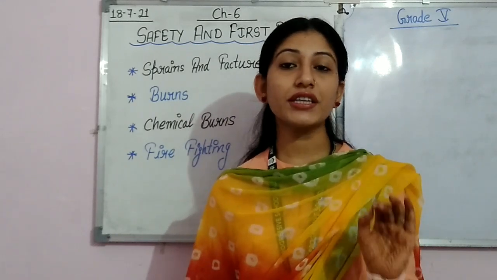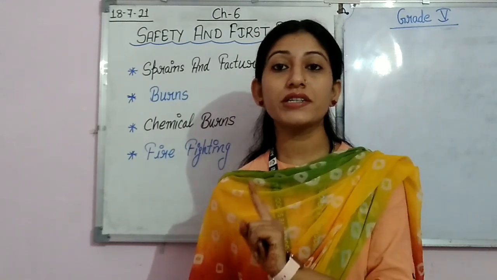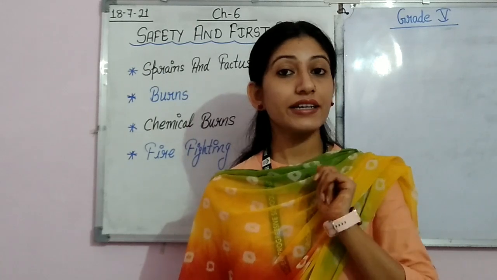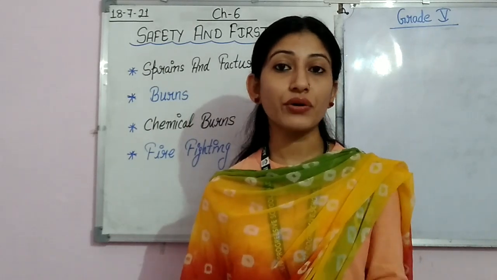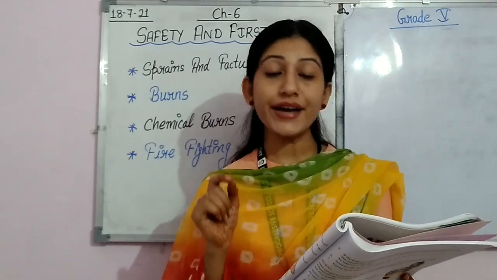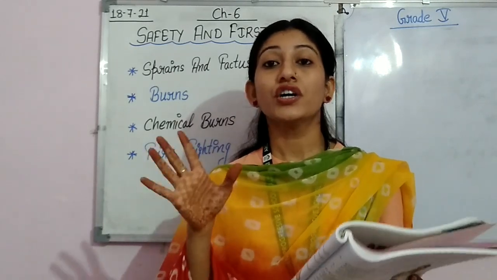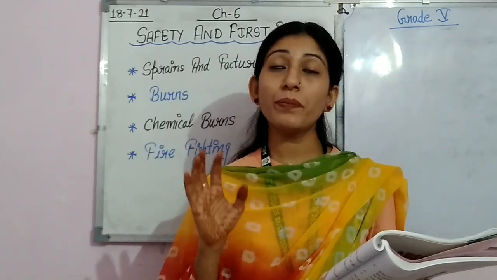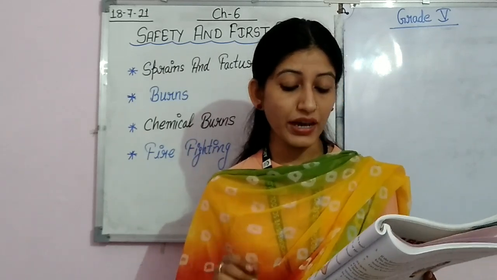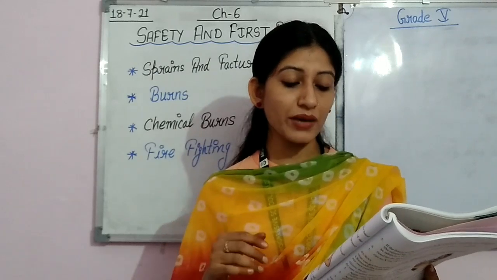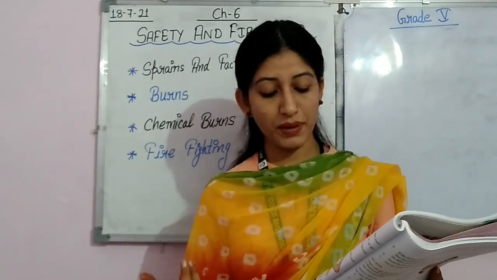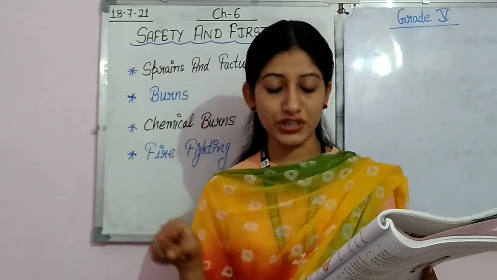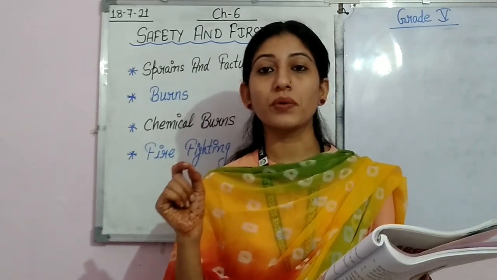Now, if a person has to move from the place, he cannot remain there, he is suffering from a fracture and it is necessary to make a movement, then what you have to do is tie a splint so that you can give support to the broken bone and also prevent unnecessary movement. For the splint, use easily available things like sheets of newspaper, magazines, a piece of cardboard, or a pillow around the injured part. This will prevent further dislocation.